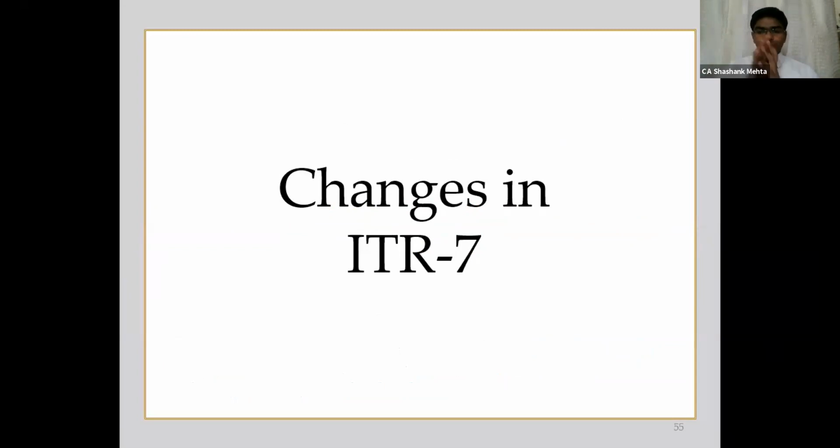Now we come to another very important point with respect to change in ITR 7, mostly relating to trusts and other institutions registered under various sections or clauses specified under section 10.